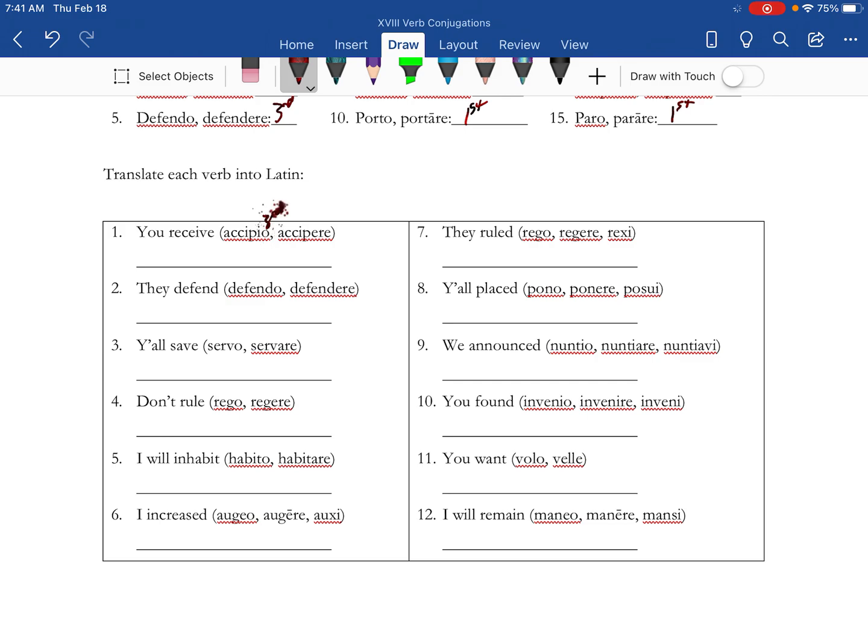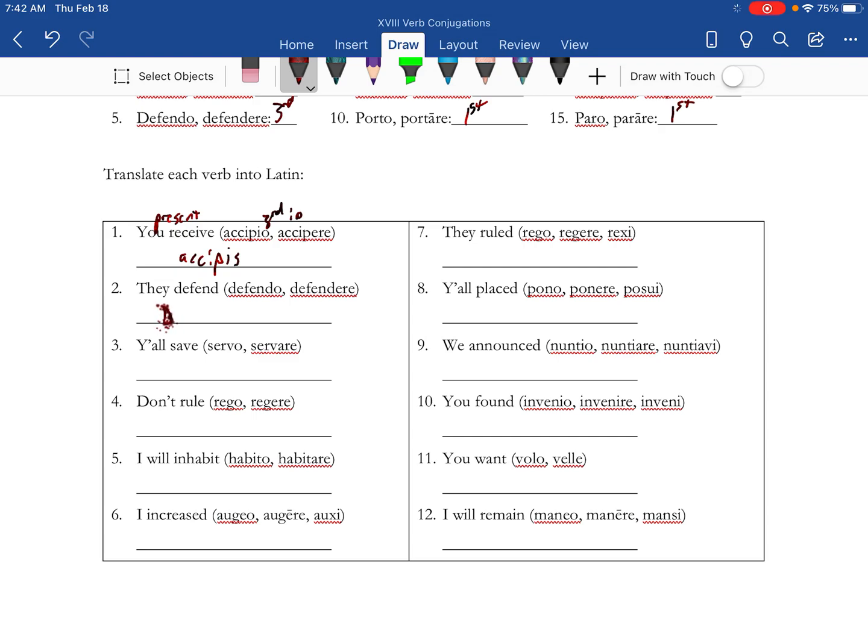So if you notice this is third IO, you receive, present tense. It's going to say first principal part minus the O, and then you add one of the letters, whichever is the you, and that's going to be S. They defend.